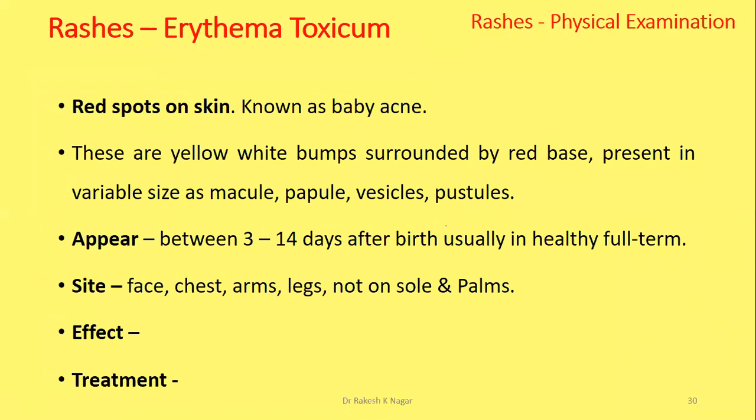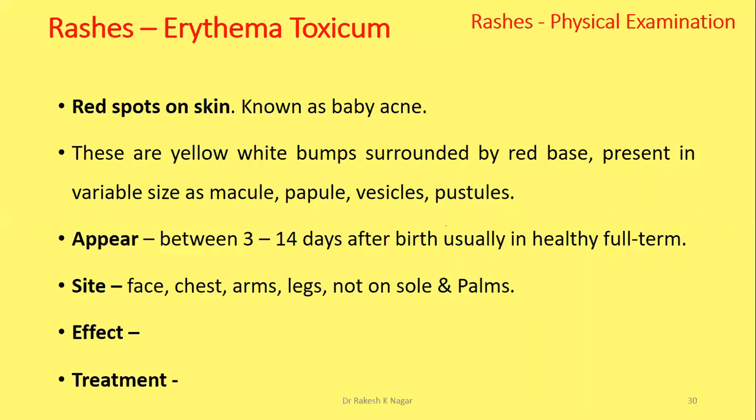Then erythema toxicum. Erythema toxicum are the red spots on the skin, also known as baby acne, newborn rash, the common rash of the newborn. These are yellow, white bumps surrounded by a red base, present in variable sizes as macules, papules, vesicles.